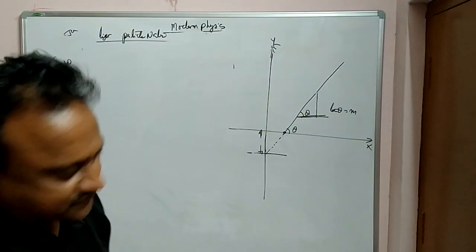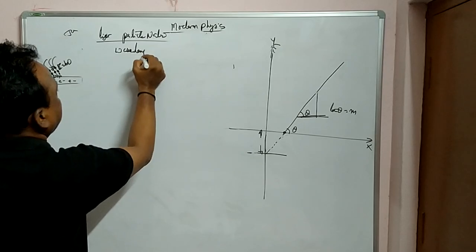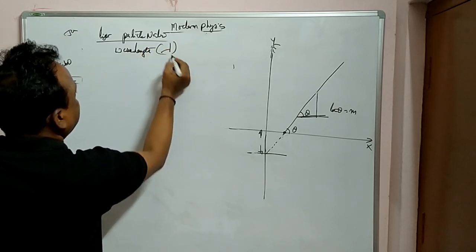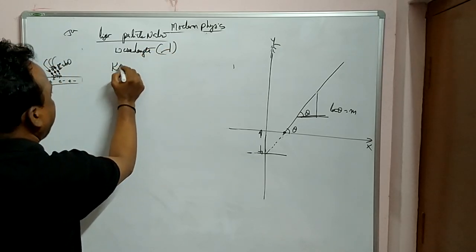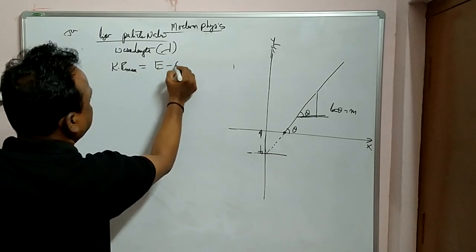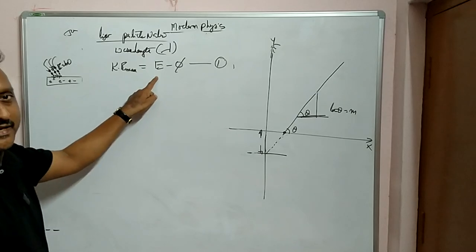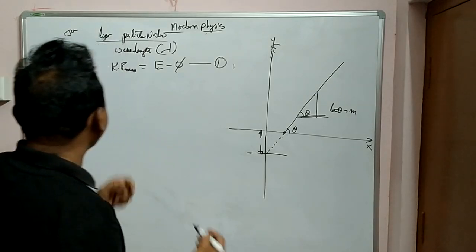Now let us discuss wavelength lambda. Same thing, Einstein equation: Ke max is equal to E minus phi. Phi is the work function, E is the energy.